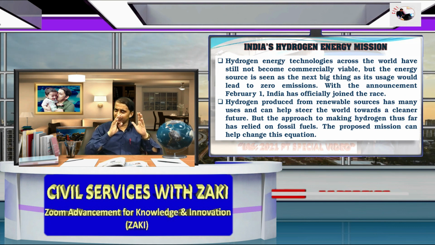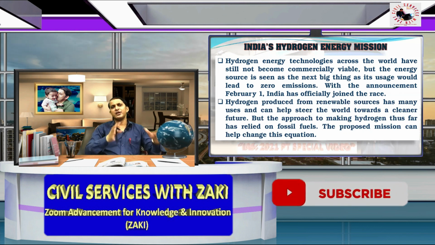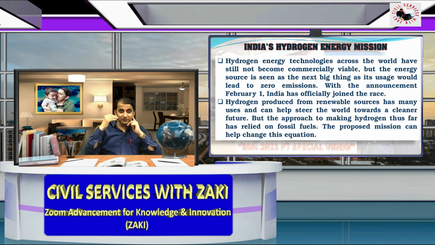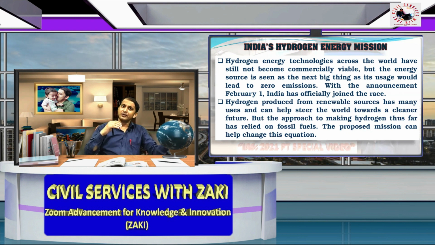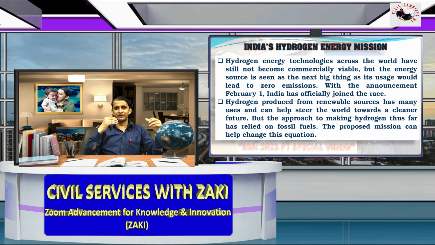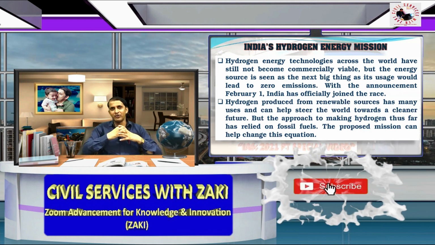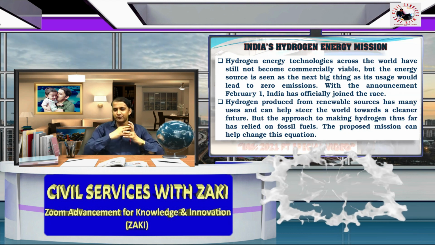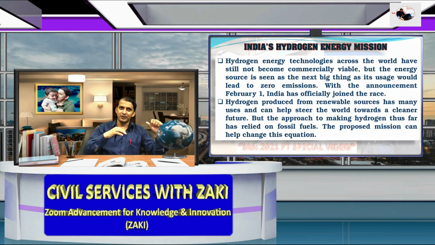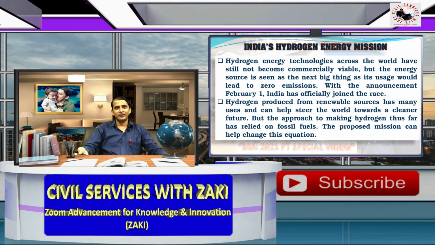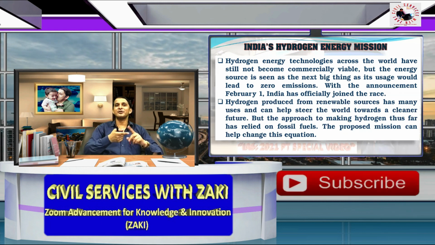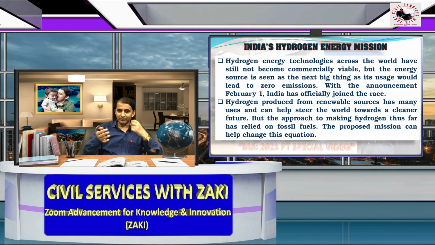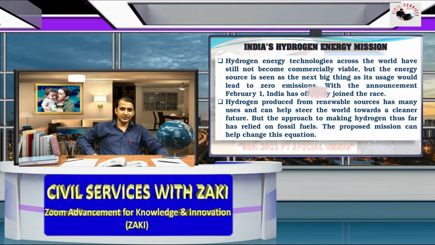So if we see hydrogen as a fuel, all human species used hydrogen in prehistoric times, when fire was discovered. Because if you use fossil fuel, if you use coal, then you also use hydrogen fuel. But this hydrogen fuel is not green hydrogen fuel. So what is this green hydrogen fuel? We will see in the next video.